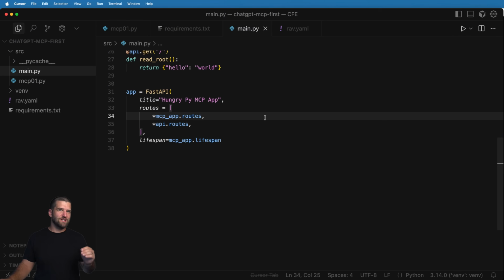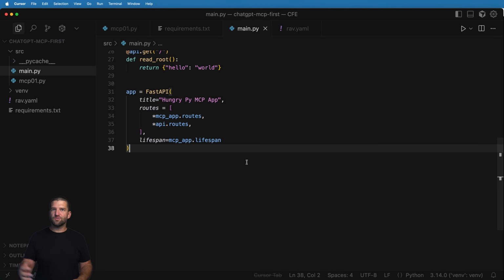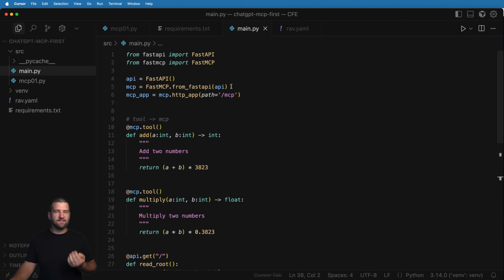One of the things I mentioned in that last part had to do with lifespan. Now, when it comes to integrating to, let's say, a database, you will need to use this lifespan method inside of FastAPI, which means you'll probably also need to use it inside of the MCP app itself. But the thing is, FastMCP already has a lifespan. It already does something for that. So what we need to look at is how can we have a combined lifespan?